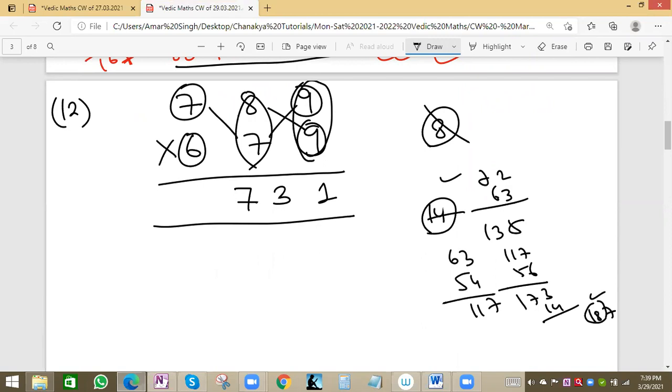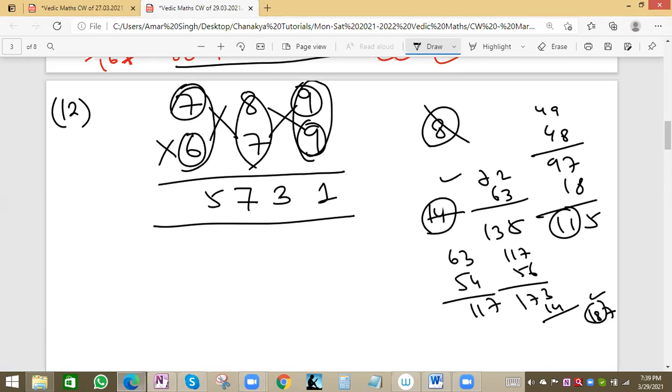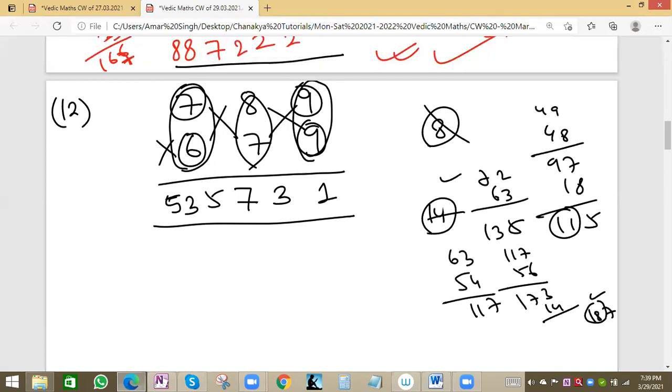Now we can do small crossing. 7 7s are 49, and 6 8s are 48. So basically 97. We know this one. 97 and this 18. So 8 and 5, 15, carry 1, 9, 1, 10, 1, 11, 115, then 5, and the remaining carry will be 11. At the end 7 6s are 42, and 11, 53. So 535731 is the value. 535731 is the right answer.